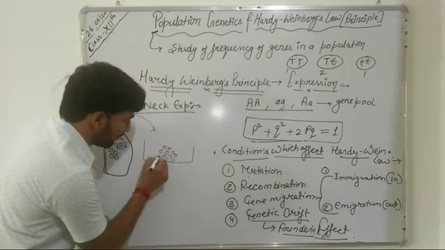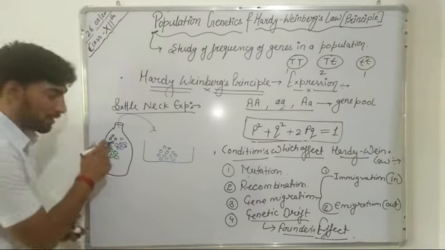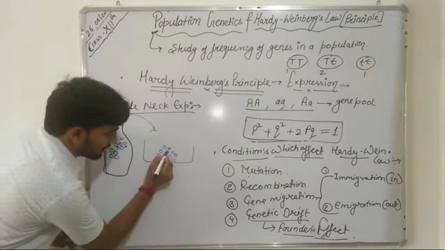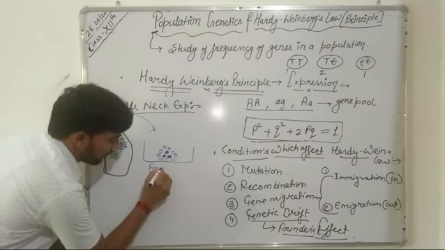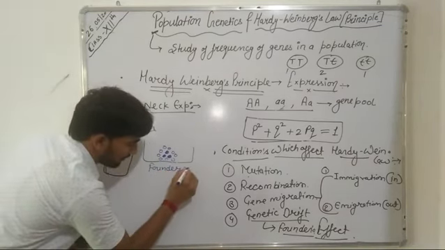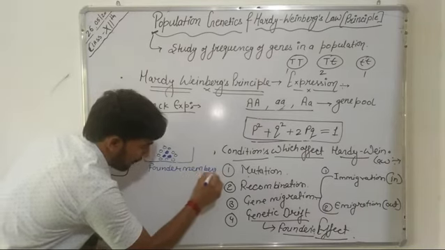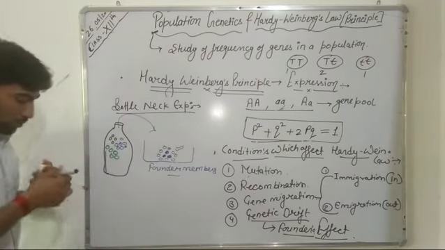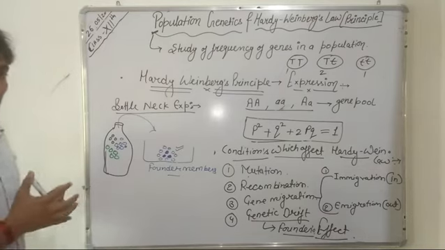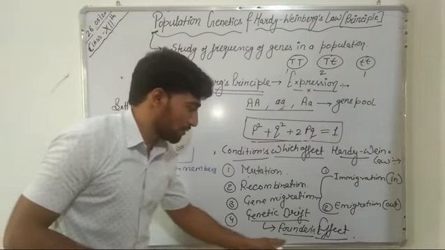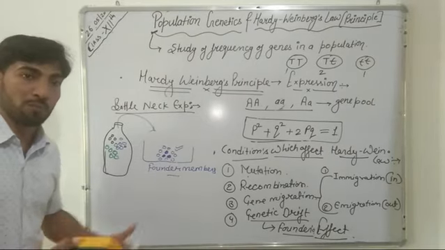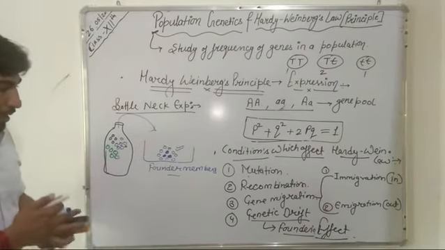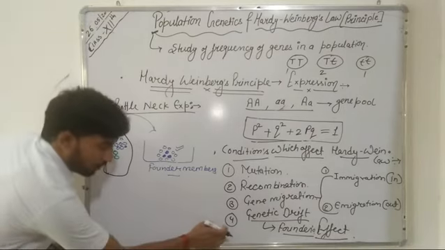So the first three members which came from this population are now known as founder members of this new population. This genetic drift functions on the principle of founder effect, and these founder members form a new population.